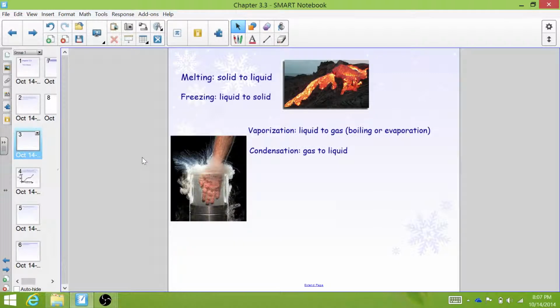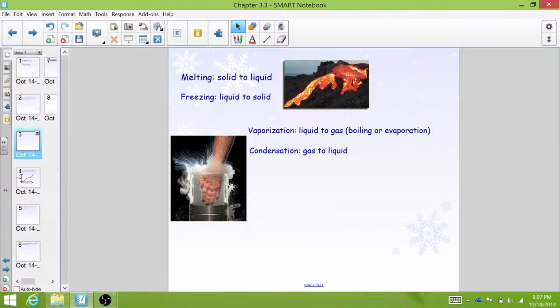Vaporization is when a liquid turns into a gas. This could be by boiling, adding heat, and getting a substance up to its boiling point, or it can be done by evaporation, which is where the particles on the surface of the liquid leave the liquid and become a gas before the boiling point is reached. Condensation is exactly the opposite. Anytime you have a gas that cools and condenses into a liquid, that's condensation. I just used the word right there, condenses.